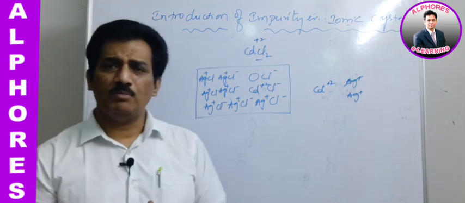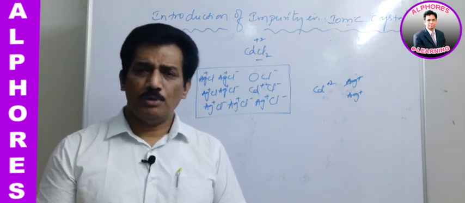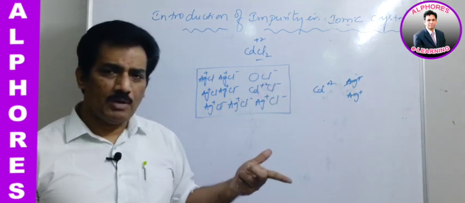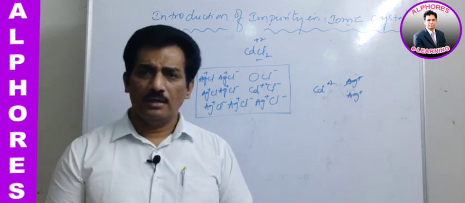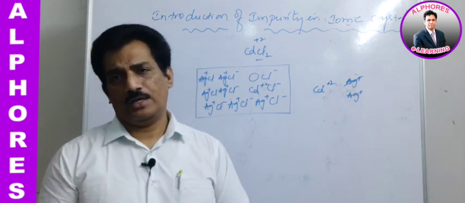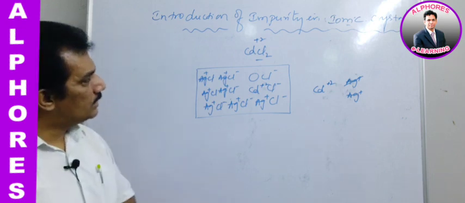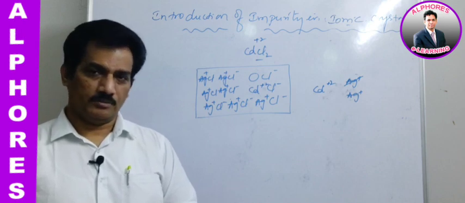The number of moles of cadmium added to this crystal, the same number of holes will be created. 1 cadmium added, 1 hole created; 10 to the power of 6 cadmium ions added, 10 to the power of 6 holes will be created. Clear? Like that, these are the impurity defects in crystals.